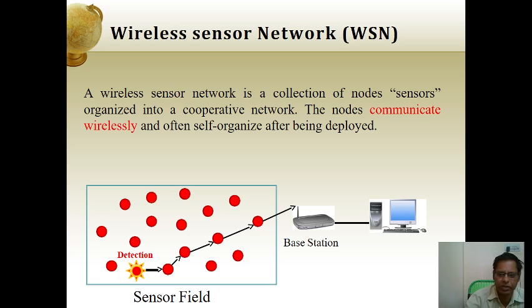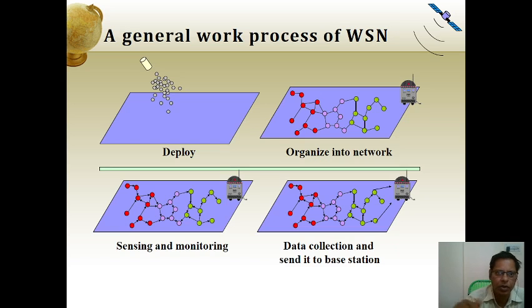It is a base station, you can say a hub, connected to the net. Okay, so this is a general work process for wireless sensor networking. That is how the sensors are going to work with the packets, the information they receive through the networking. Here the instructions and packets are received and deployed on the sensor network.